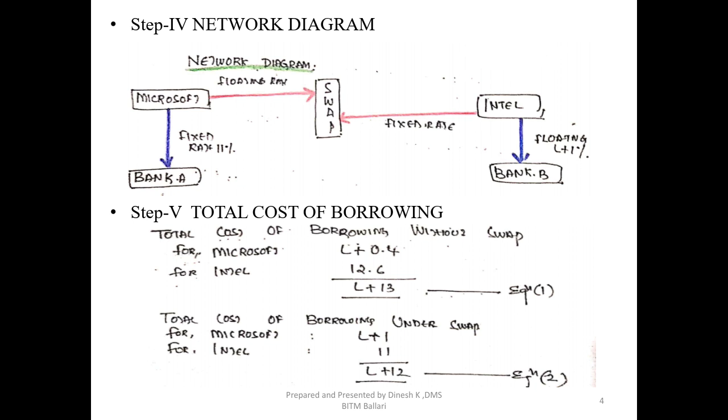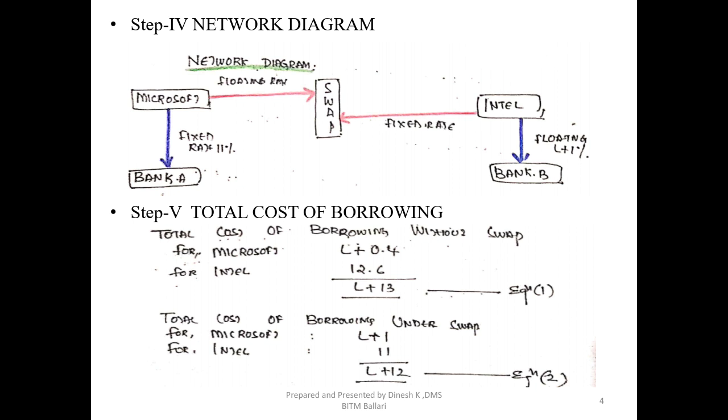Right now, since we don't know, we just show the network diagram blank. Microsoft, having a present loan at a fixed rate of 11%, wants to convert to floating, where it wants to pay the swap. Intel, which has a floating rate of LIBOR plus 1, wants to pay a fixed rate. This is about step 4.